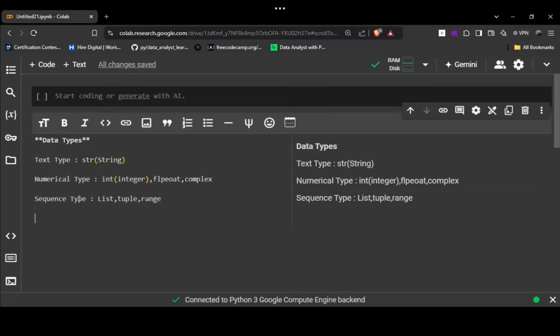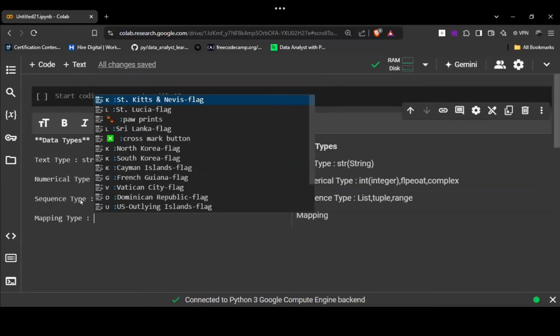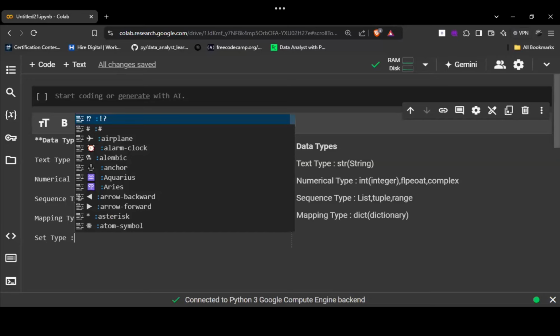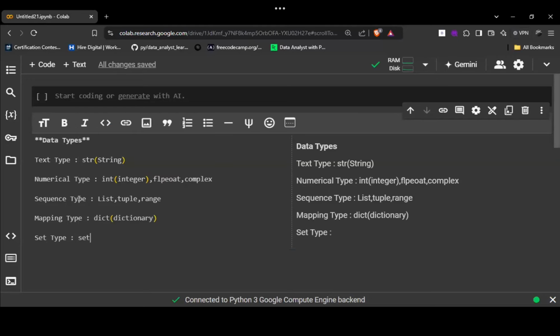Then we have mapping type. In mapping type, we have dict, that means dictionary. Then we have set types. In set type, we have set and frozen set.